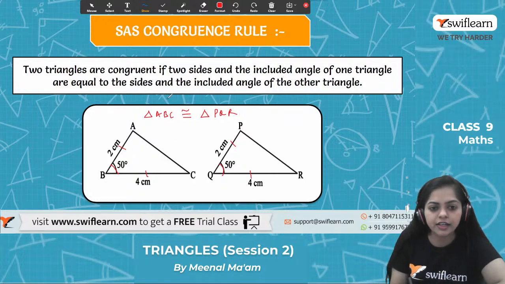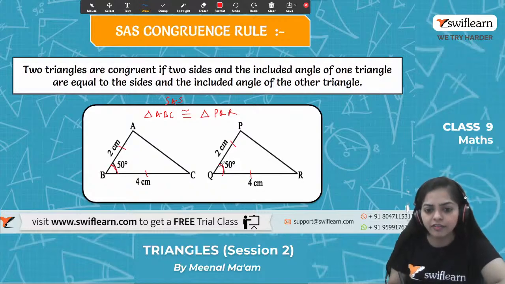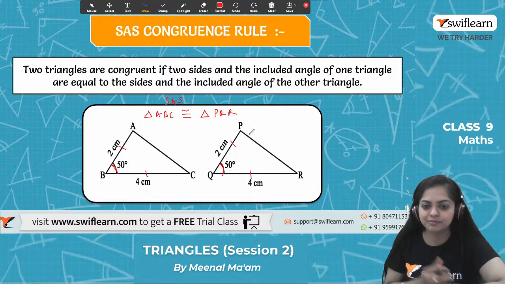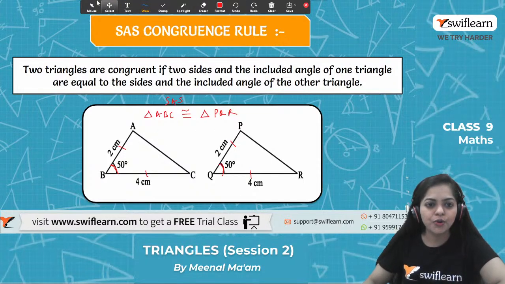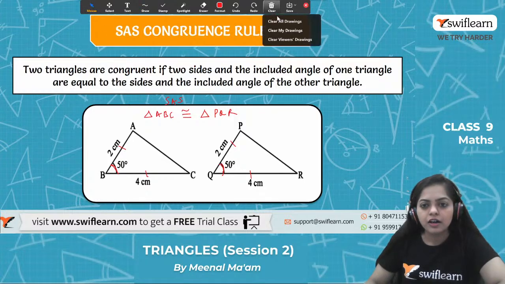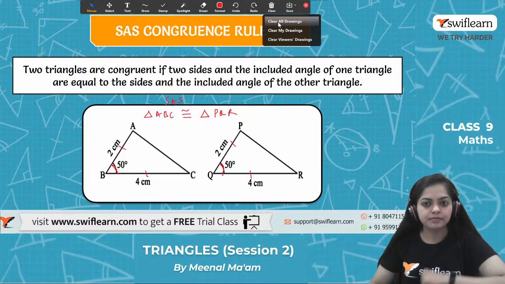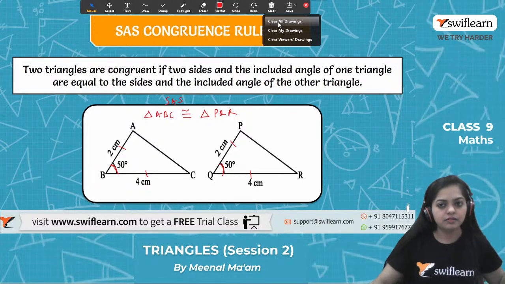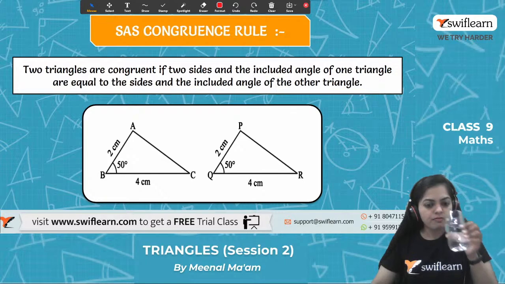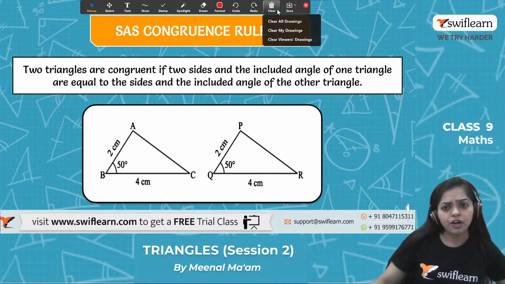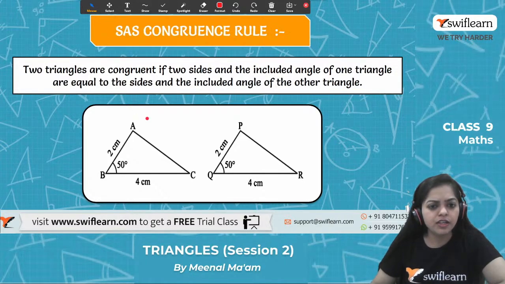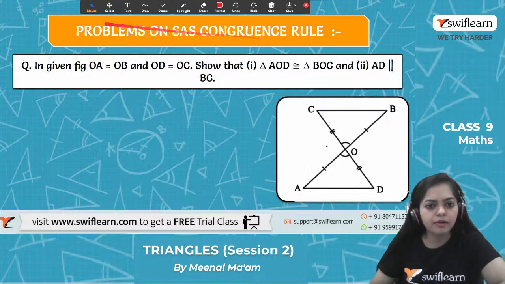Got it? So what is the condition? The condition is side angle side. Two sides and the included angle are equal, then definitely we can say that the pair of triangles are congruent to each other. Got it, everyone? Okay. Any doubt till here? Tell me, guys. No doubt? All right. Let's move on to the next slide and the problem based on the side angle side congruence rule.